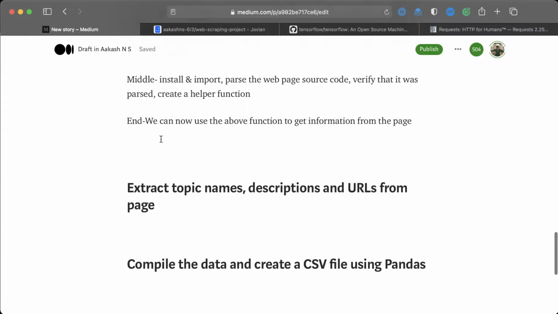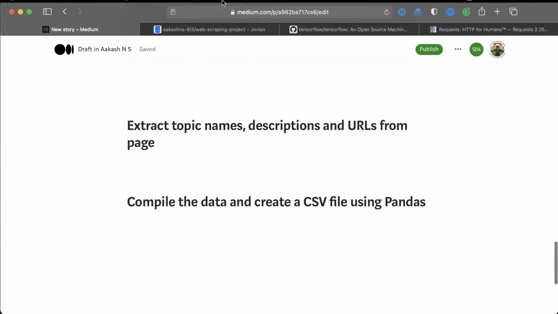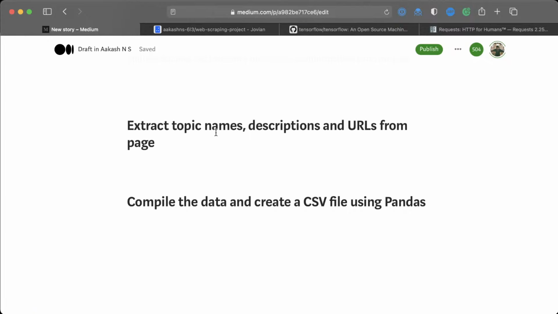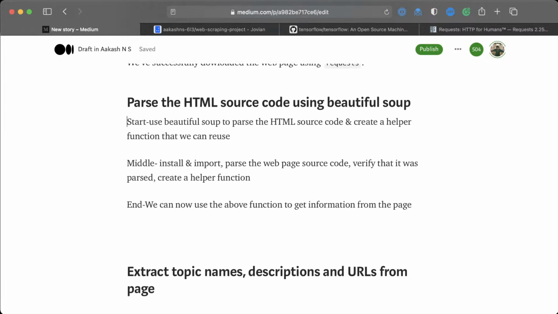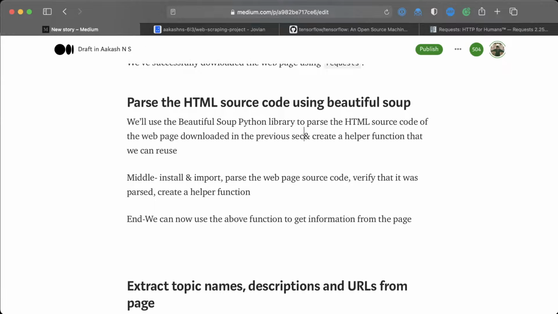And once we've done that, we will then go on to the next topic and the next section and the next section. So we have 4 sections. So maybe let's do this section, and then we'll skip sections 3 and 4. Let's clean this up. We'll use the Beautiful Soup Python library to parse the HTML source code of the web page downloaded in the previous section.